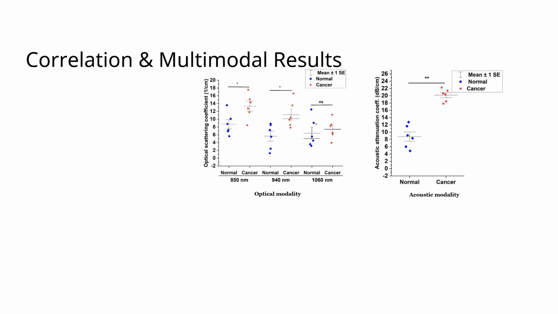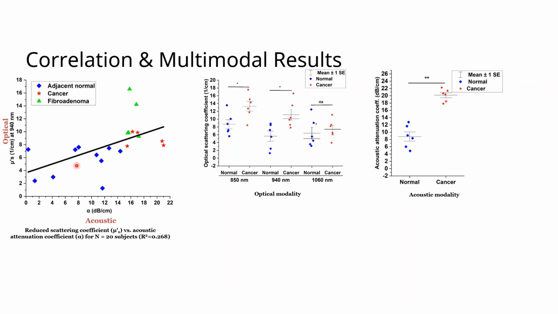We then try to understand the correlation and the multimodal results. We performed the multimodal measurements for n equal to 6 tissues, and we found the same trend, that the scattering coefficient for cancer was more as compared to the normal tissues, and the acoustic attenuation coefficient for cancerous tissue was more as compared to the normal tissues.